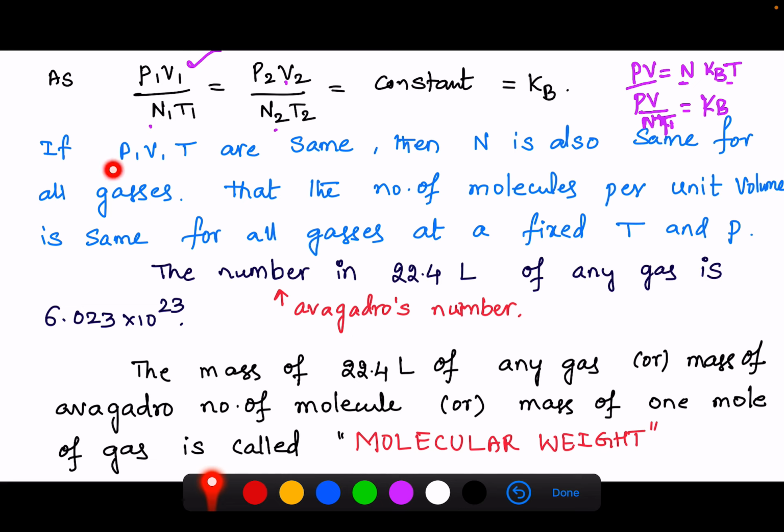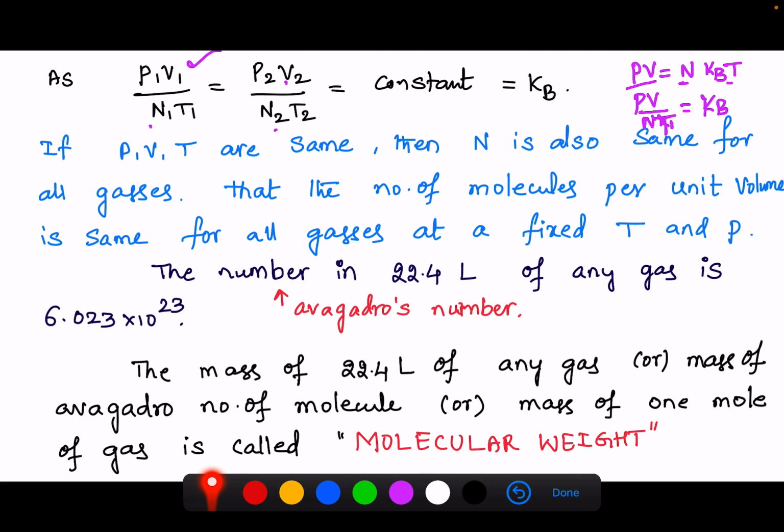If pressure, volume and temperature are the same, then N is also the same for all gases. Isn't it right? Kb is constant.